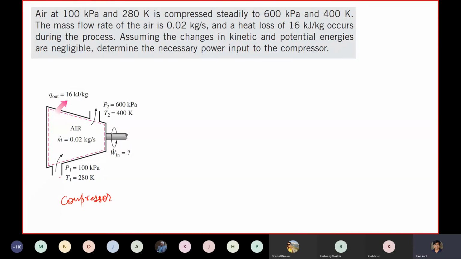Okay, why am I talking about the compressor? So this is the inlet, the pressure is low. This is the outlet, the pressure is 6 times higher, and some shaft work is happening. Okay, now what is the question here?